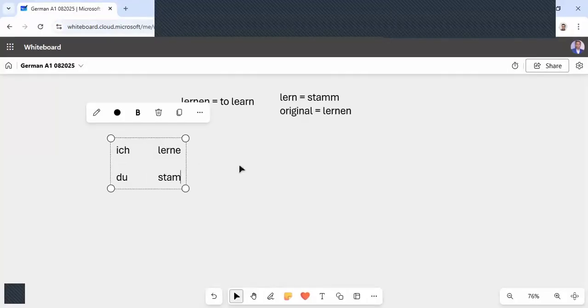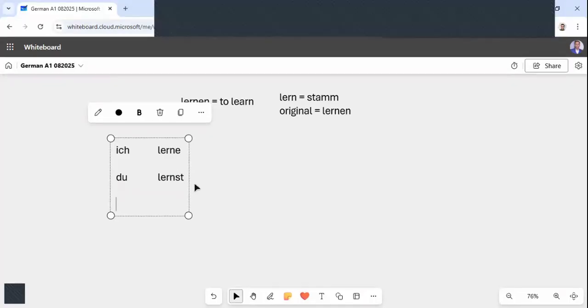So with the stem, st will come. Okay, so what is the stem? The stem is lern. So we will say du lernst. Suppose I want to say I am learning German. I will say ich lerne Deutsch. If I want to say you are learning German, I will say du lernst Deutsch. Okay.